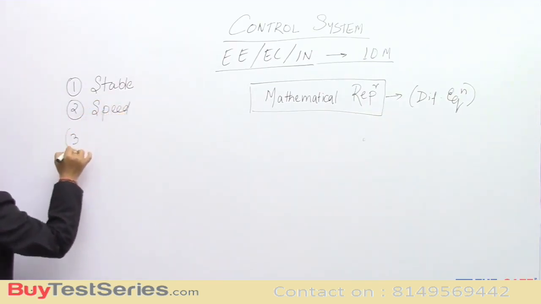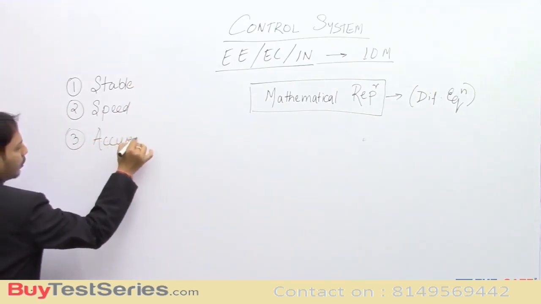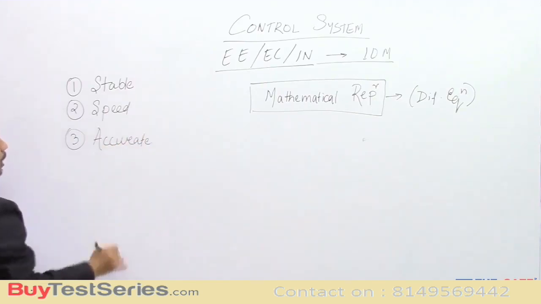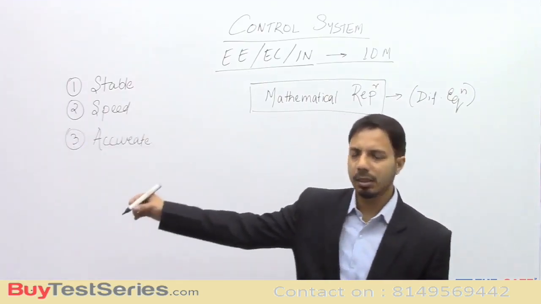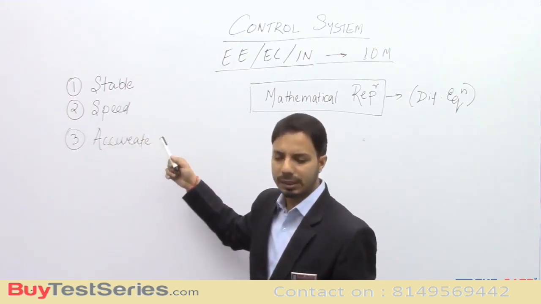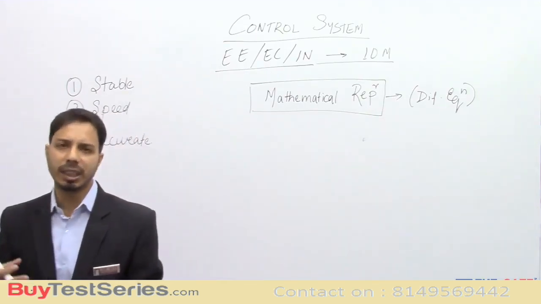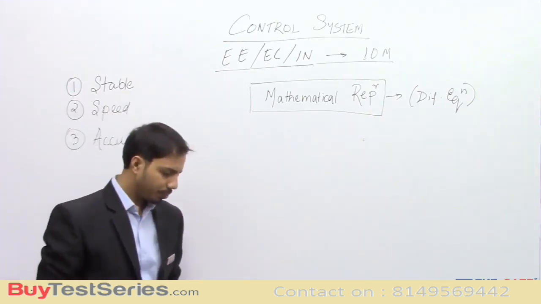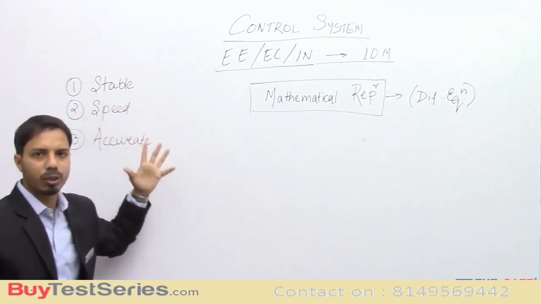Third one is, how accurate the system is. Okay. So these are the basic parameters depending on which we can judge or study a particular system. So how do you get this? This is what we will learn.